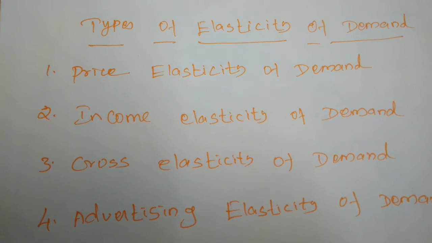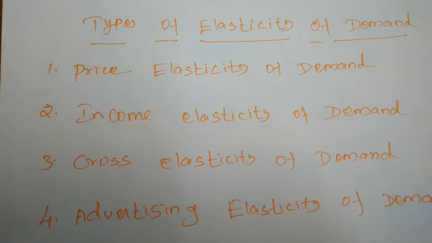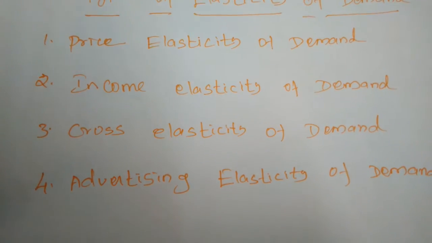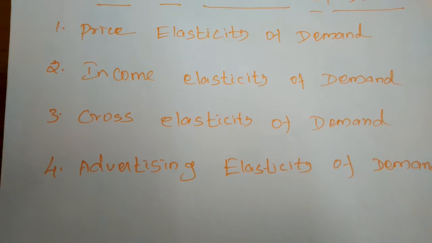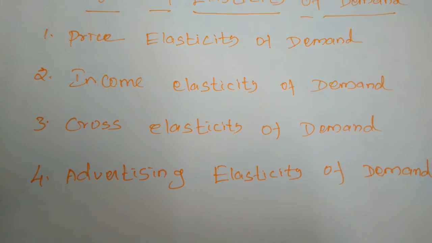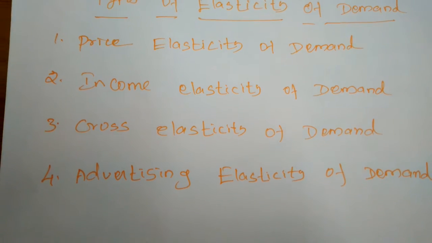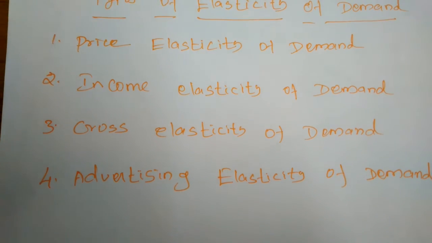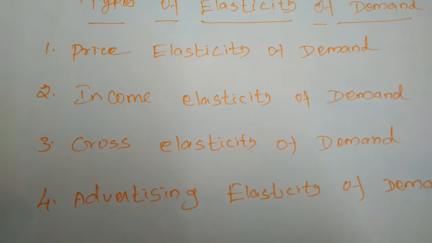So price elasticity of demand is equal to the proportionate change in quantity demanded divided by the proportionate change in price. In whichever proportion the price for that commodity is changed, the quantity demanded will change. So we will find the price elasticity of demand by dividing the proportional change in quantity demanded by the proportional change in price. We will get the price elasticity of demand.